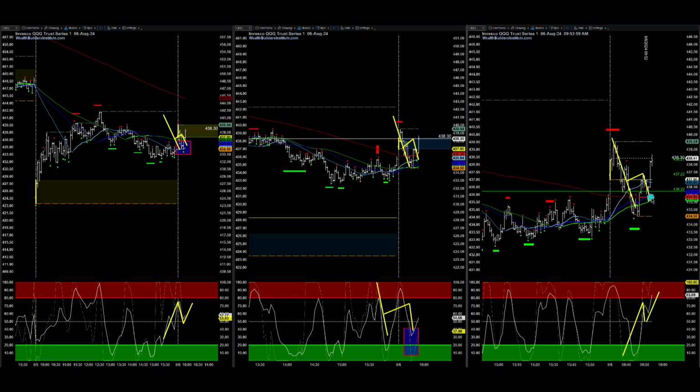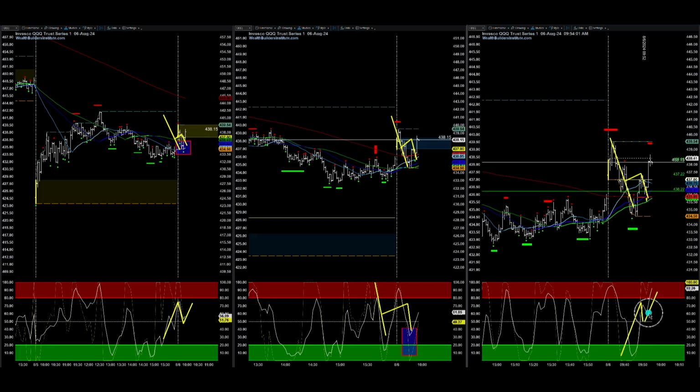H pattern, moving average bounce, lightning to the upside. H pattern, moving average bounce, H pattern with slingshot. H pattern, moving average bounce, lightning to the upside.